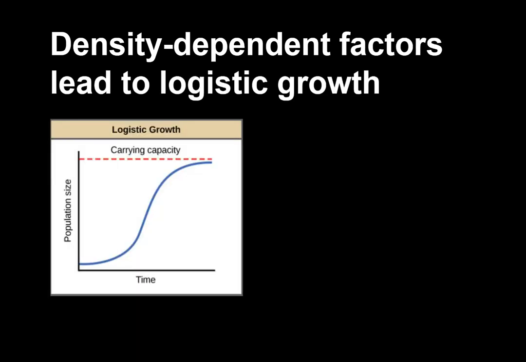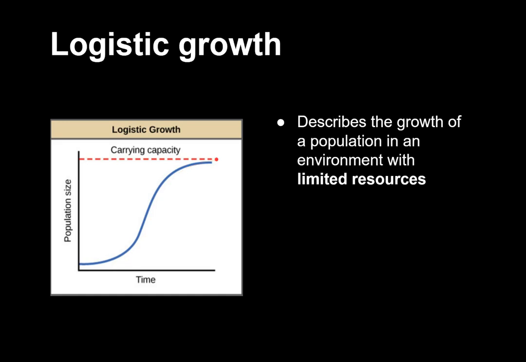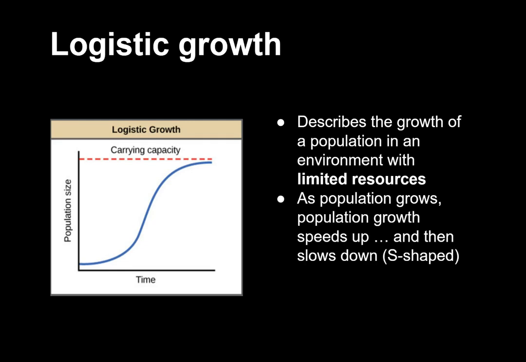Density-dependent factors lead to logistic growth. Logistic growth describes the growth of a population in an environment with limited resources. When a population is growing logistically, the speed of population growth first speeds up as the population gets larger, but then slows down as density-dependent limiting factors intensify. This results in an S-shaped curve.